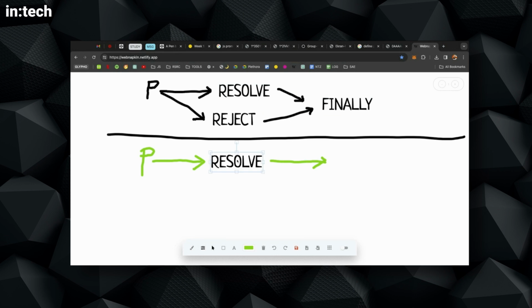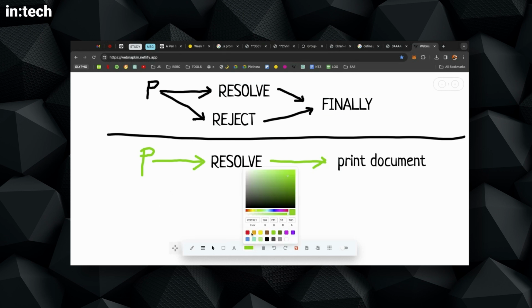So let's say this is a print document. If the printer works correctly, we will only see this diagram. There are no two branches. We start the printer, it successfully prints the document, that's it. So one day that happened, nothing else can happen at the same time.